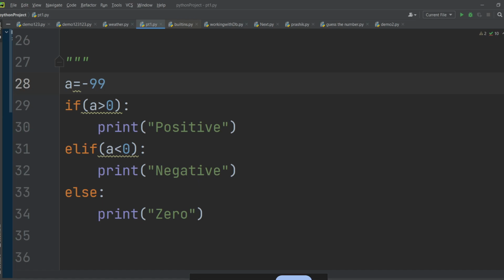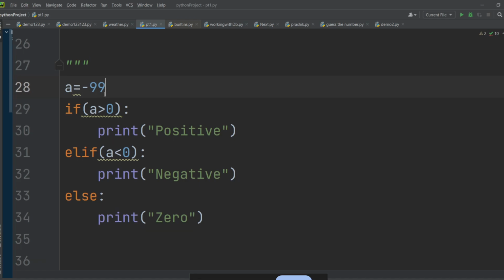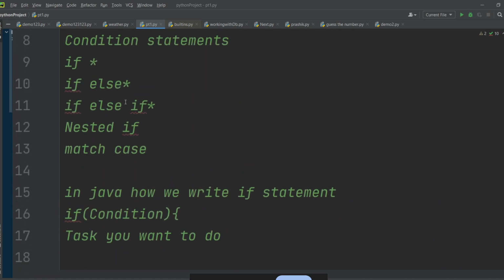We were trying to understand what is this if else, what is this condition, what is greater than, less than, how does it work. But now you know how it works, so you don't need any explanation. You only need the way to write the line of code. Where you need to know something, I will explain. So that is how if else if will work. Then we have a nested if.